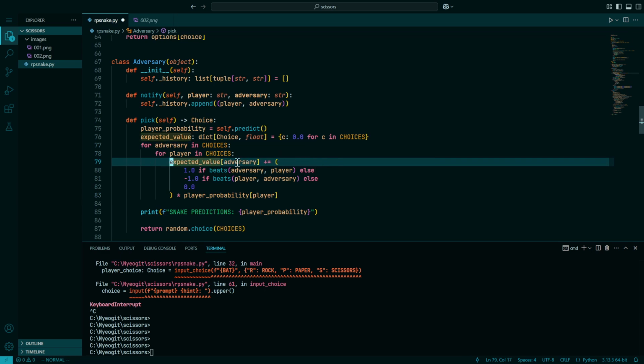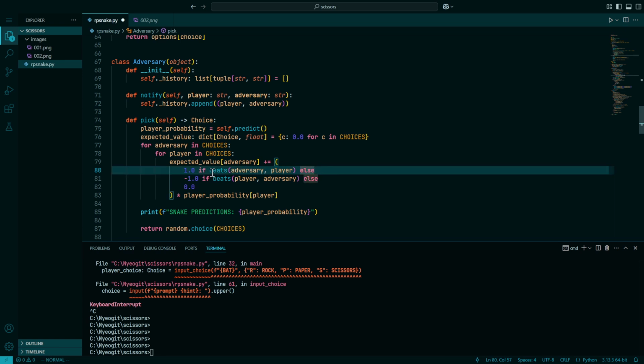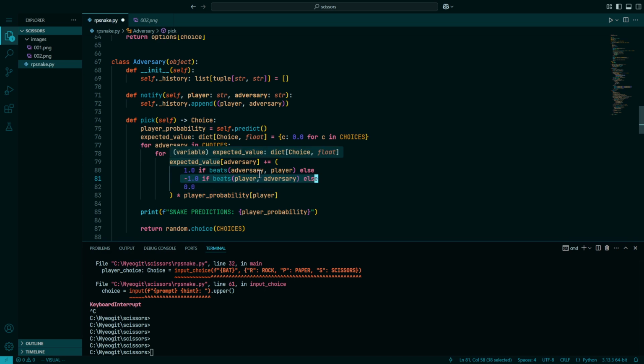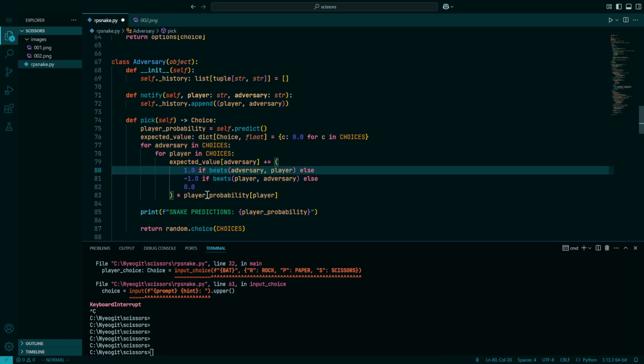We'll say that we add 1 if the adversary beats the player. We add -1 if the player beats the adversary. Remember, this is the value of the game for the snake. From the snake's point of view, it's good for the snake to win, even though from the player's point of view, the expected value would be the exact opposite.